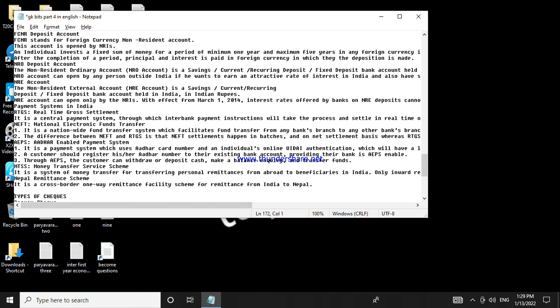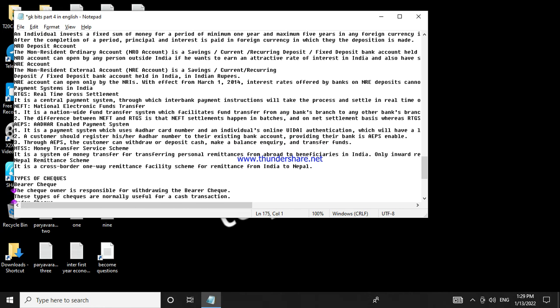Types of checks. Bearer check. The check owner is responsible for withdrawing the bearer check. These types of checks are normally useful for a cash transaction.